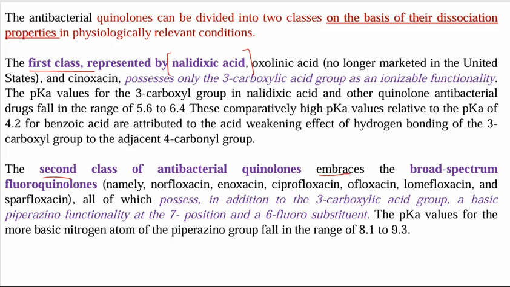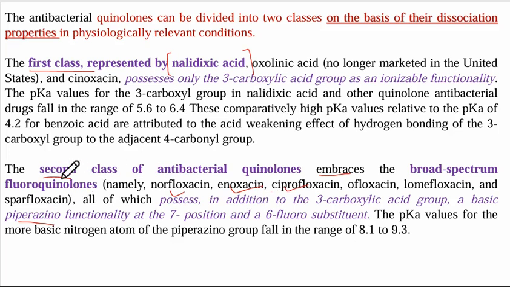Generally, nalidixic acid was discovered first, and later on, after nalidixic acid, the other fluoroquinolones were synthesized, which have a broad spectrum of activity, that are your norfloxacin, enoxacin, ciprofloxacin, and other drugs. Okay, now in addition to the 3-carboxylic acid, it also has a piperazine functionality at the 7th position and 6-fluoro substitution.